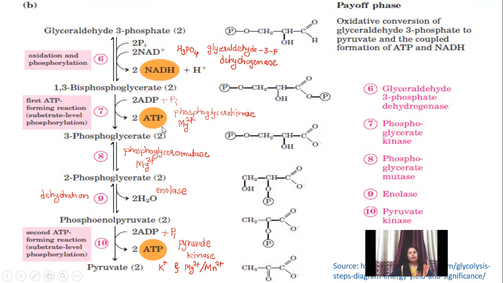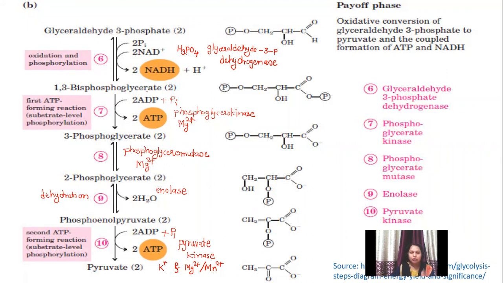Now, what is the importance of glycolysis in the cell? Why is glycolysis very, very important? The first and very important thing is that the glycolytic intermediates are responsible for generation of energy rich compounds, and we know that still there are 30 ATPs which are left to be produced.